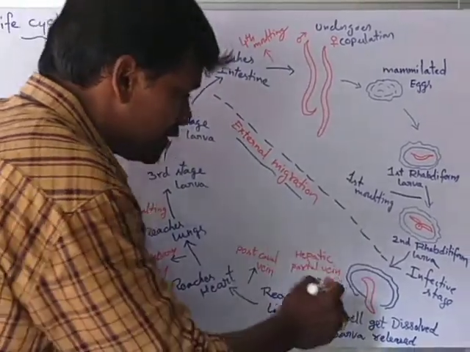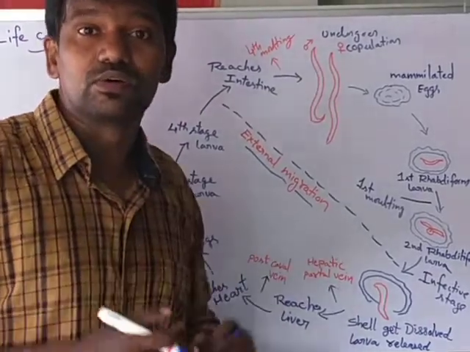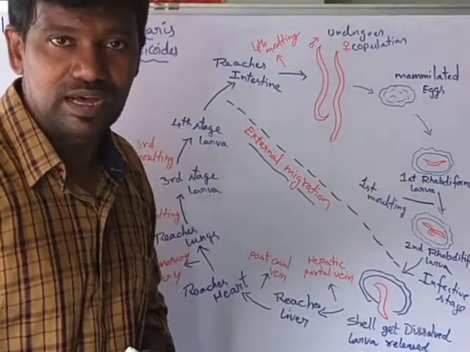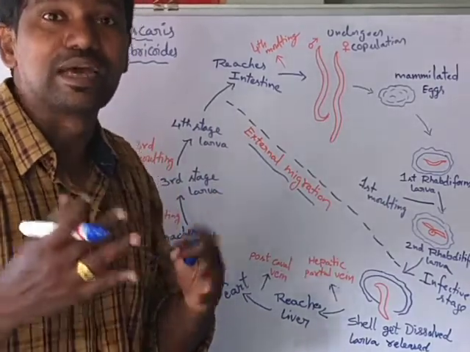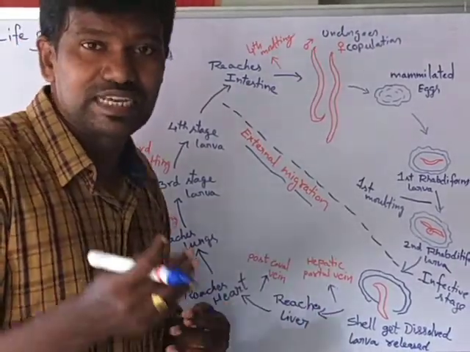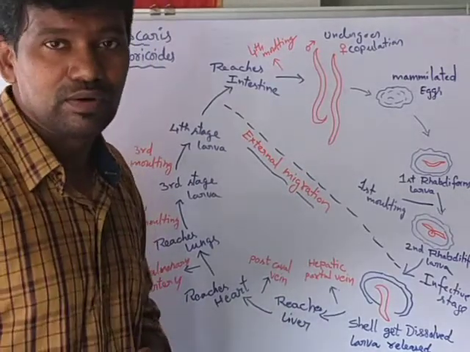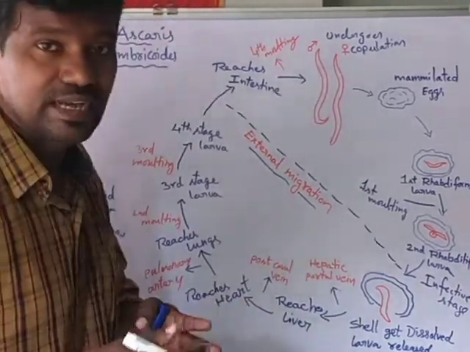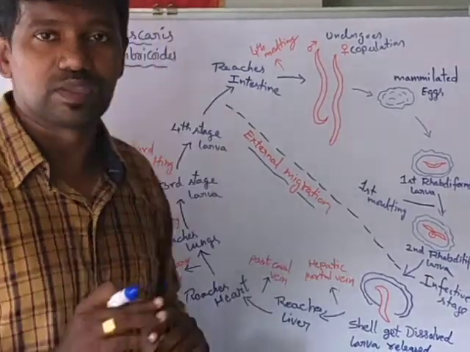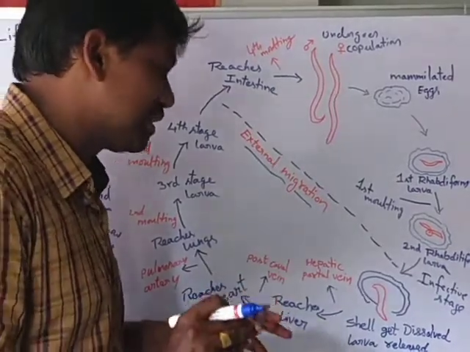Now in the small intestine, the second rhabditiform larva undergoes extra-intestinal migration. So what does extra-intestinal migration mean? From the intestine, the larva goes through various organs in our body.